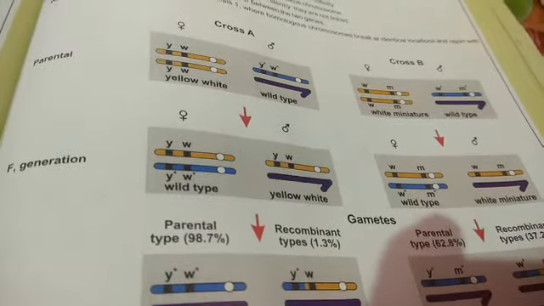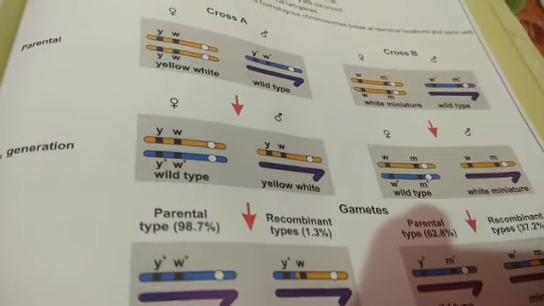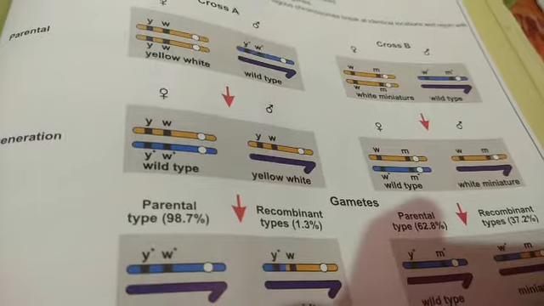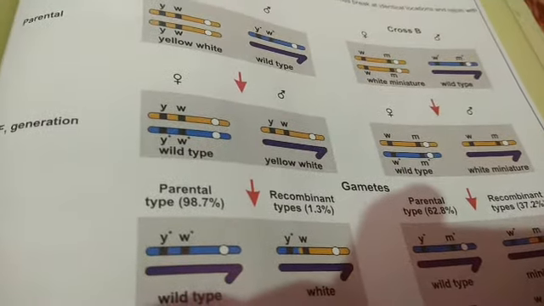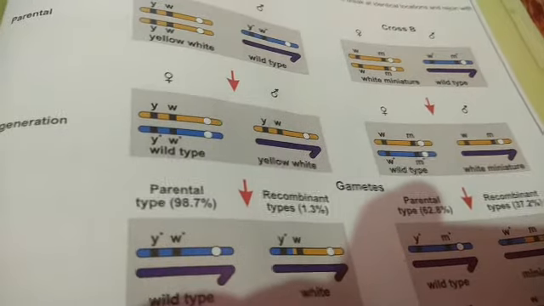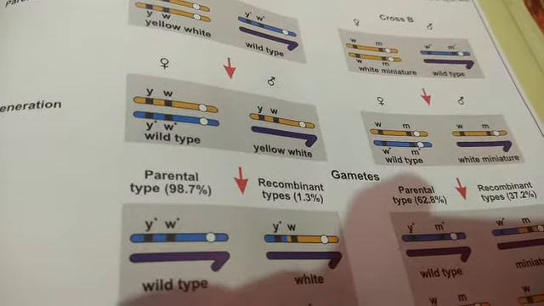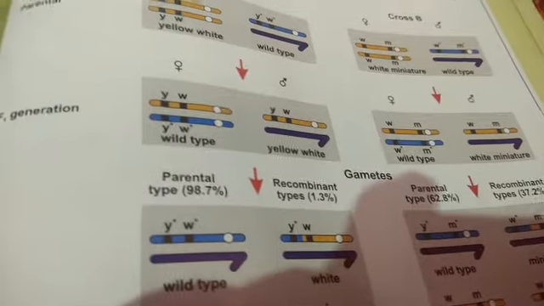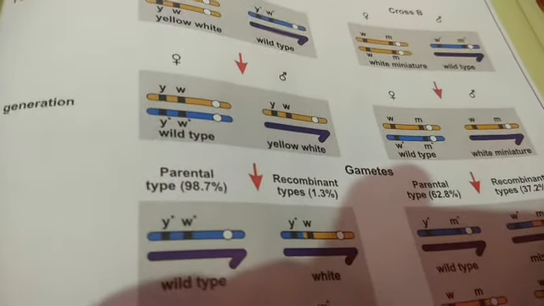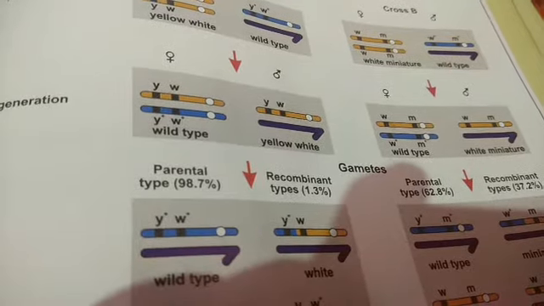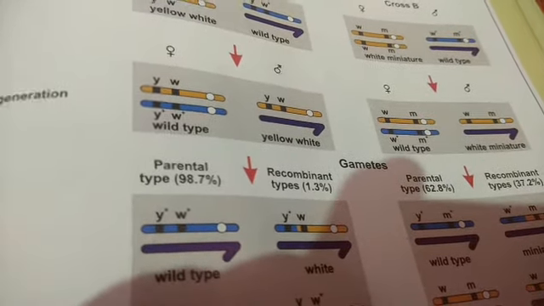Now I am going to show you a diagram. You can see this diagram, cross A and cross B. In cross A, the parental type is 98.7%. You can see in the diagram that the linked genes are closely present on the chromosomes in cross A. That is why there is 98.7% parental combination and recombinants are only 1.3%.